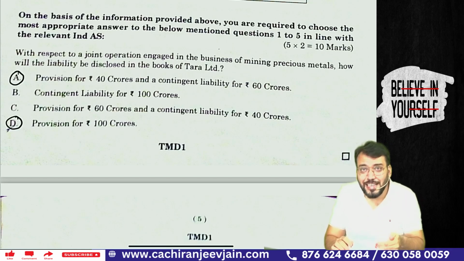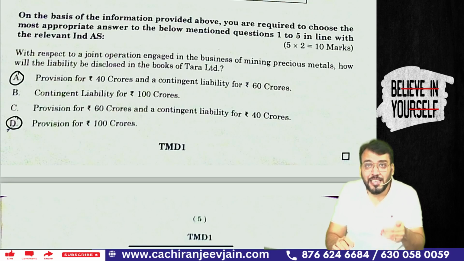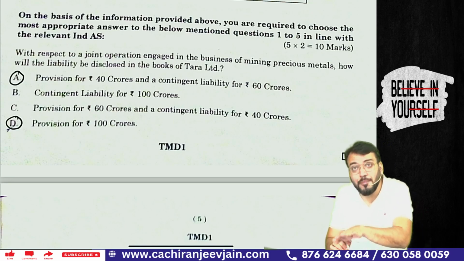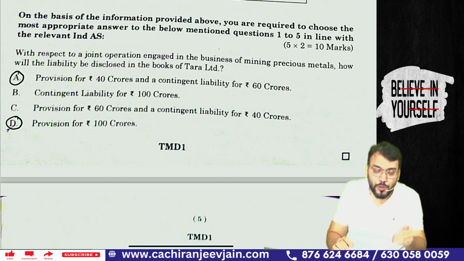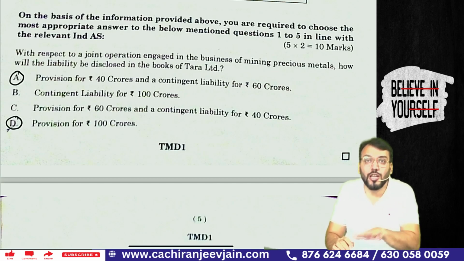If you read Ind AS 37, it says that if any entity is jointly and severally liable for an obligation, then the part of the obligation which is the obligation of the other party needs to be disclosed as a contingent liability, and they should create a provision only for their own part of the obligation.